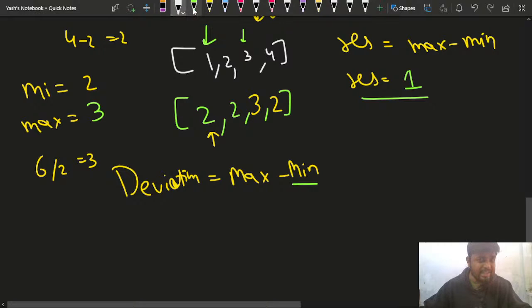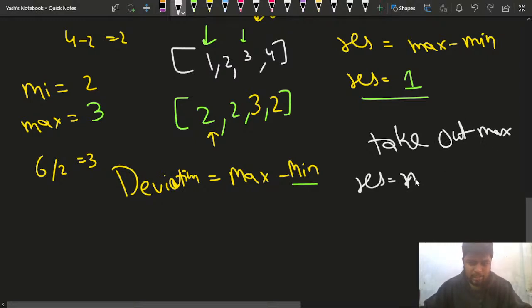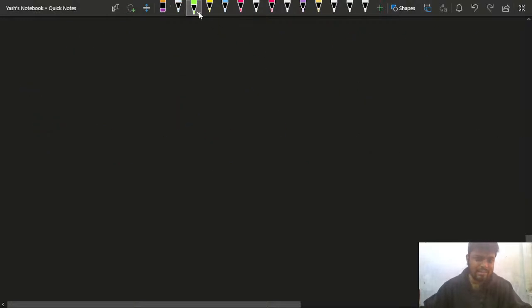Perfect. Now you have easily observed that every time what we are doing is updating the minimum element, right? How will I keep on updating the minimum element? I am taking out the maximum element. Then I am calculating result, which is nothing but the minimum of result and something, I'll just write this for you here, right?